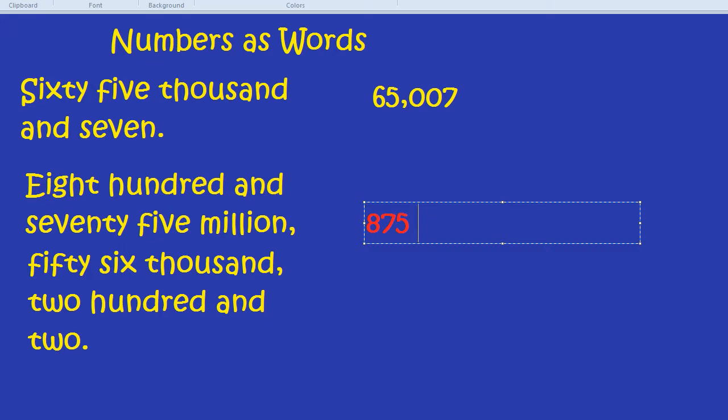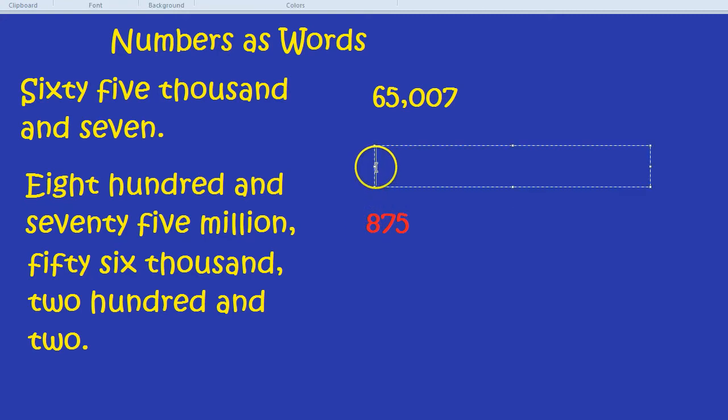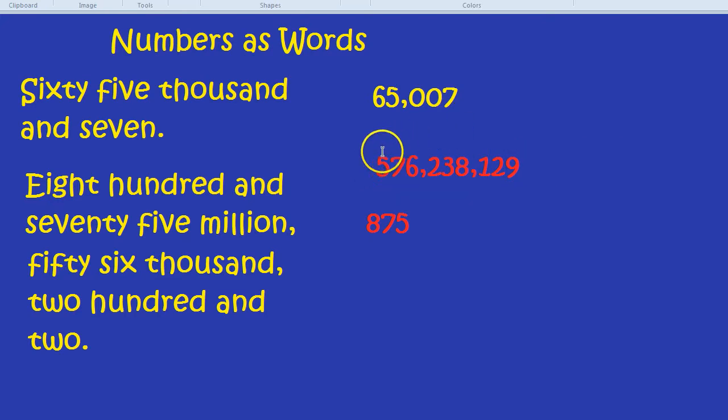56,000. Well, notice there was no 100,000. So here we start with 100 million. If I was to give another number, just that if I made it up with 9 digits, like this, we have 100 million column here, 10 million, a million, 100,000, 10,000, 1,000, 100, tens, and units.